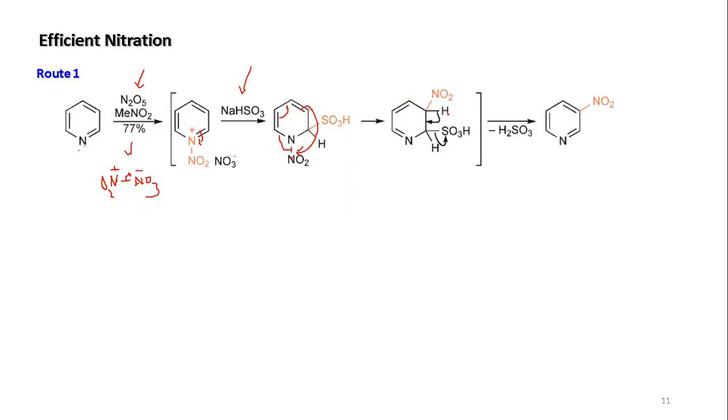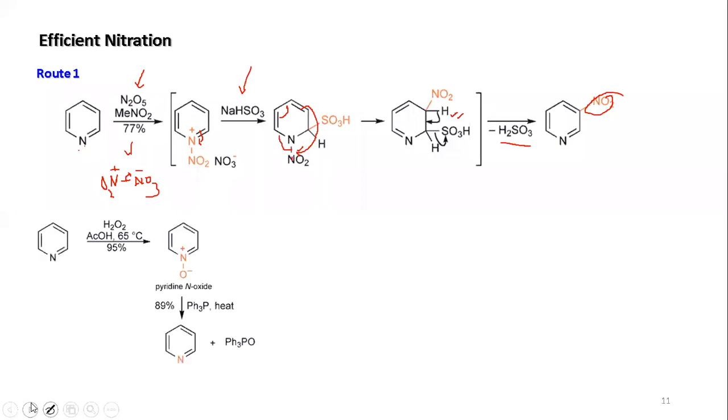Now at this condition, your hydrogen is becoming acidic because you have the nitro group. So it can easily be removed. So this is falling and H3O+ is coming out. So hydrogen bisulfite, this acid, is coming out, and you have the nitration at the beta position. So this is one of the efficient routes for doing nitration.